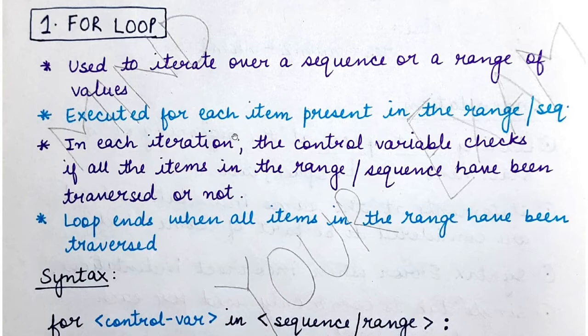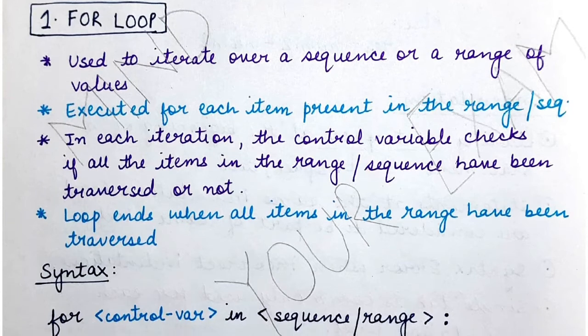So no matter how many items are present in that range, the loop will be executed as long as there are items still remaining in that range. Okay, so if there are 10 numbers in a given list and you are iterating the for loop for that particular list, then the loop will be executed 10 times. Okay, and for each iteration the loop actually checks if there are any further items that are remaining in the range, then the loop is executed, otherwise it is terminated.